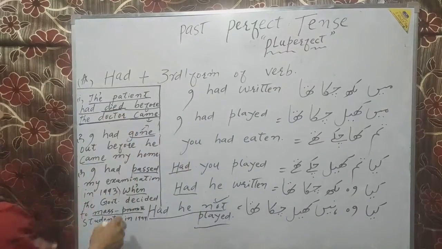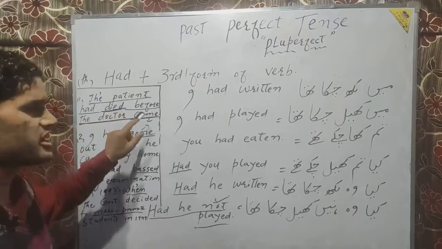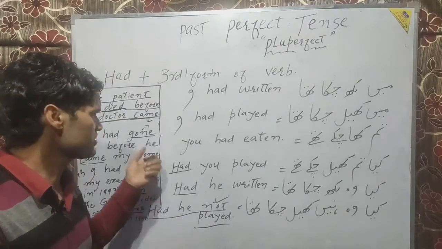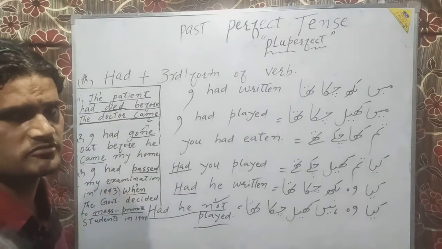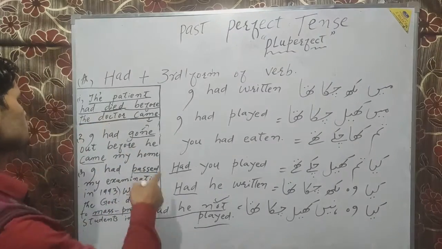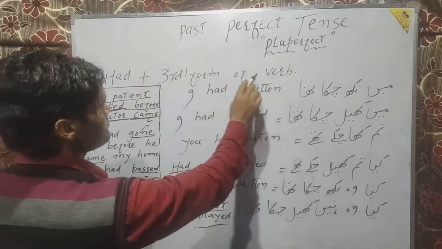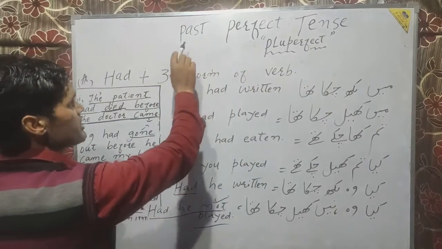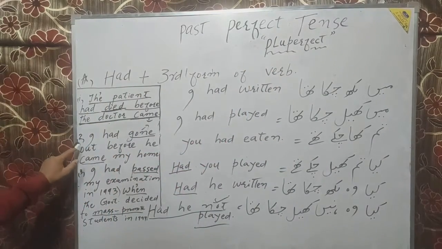Here, what do you think? Do you think died occurred first or came occurred first? It is clear here. First the patient died, after that the doctor came. So the first action must be in the structure of had plus third form of verb, which is the characteristic of past perfect tense. Same is the case in number 2.